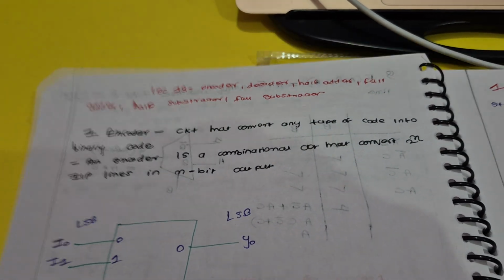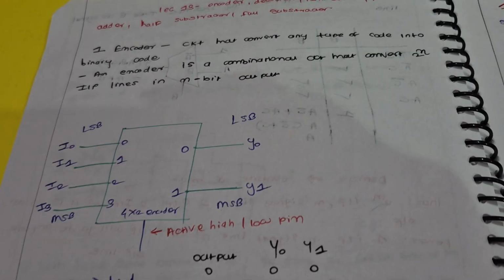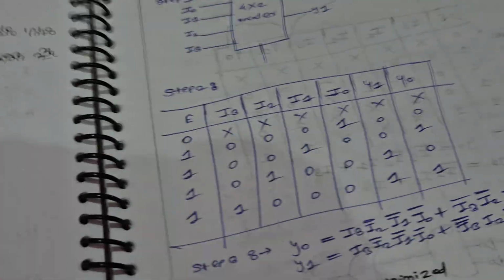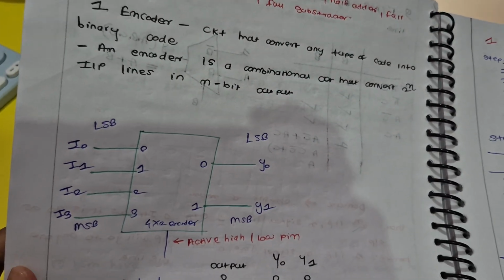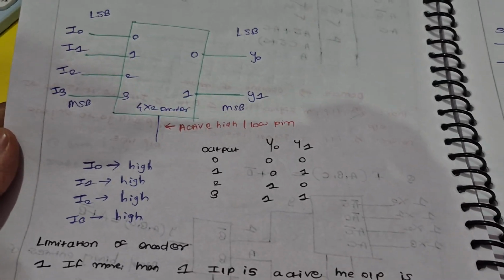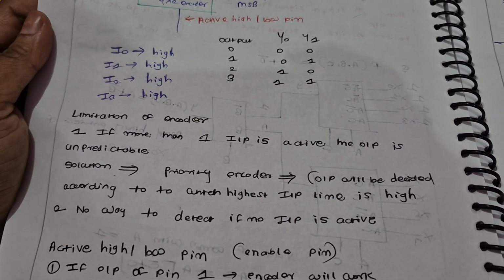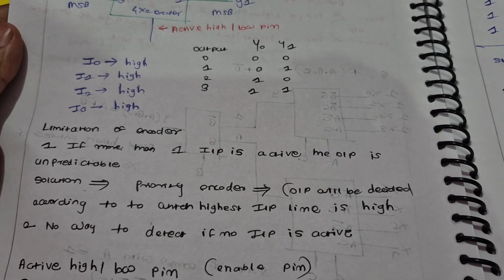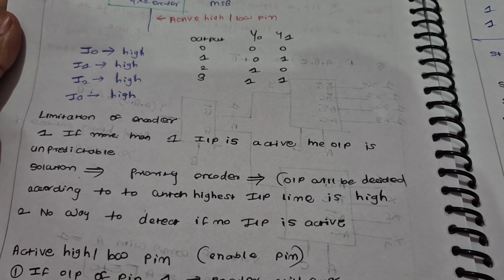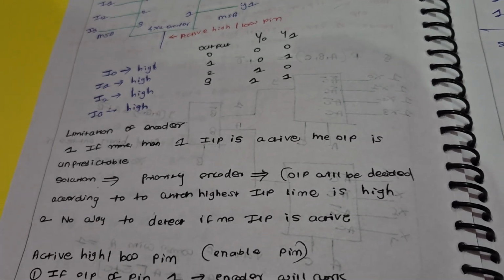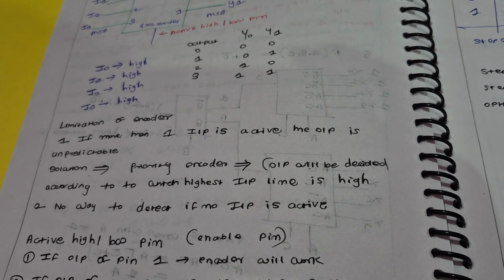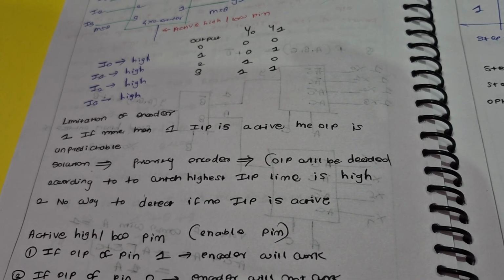So what is an encoder? Any type of code converted into binary code is an encoder. So everything regarding encoder, like truth table, then symbol, and what the limitations of encoder are: if more than one input is active, then the output is unpredictable. And the solution for this is the priority encoder. So the output will be decided according to which highest input line is high. No way to detect if no input is active.